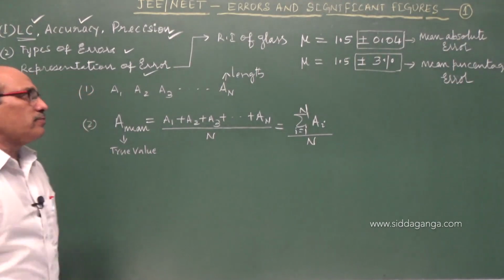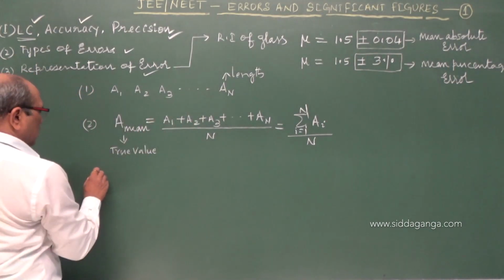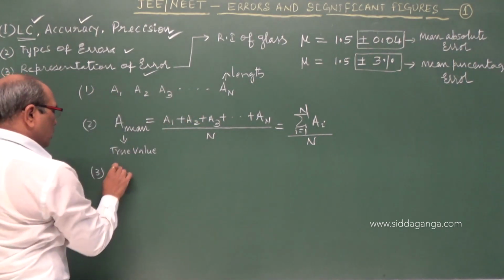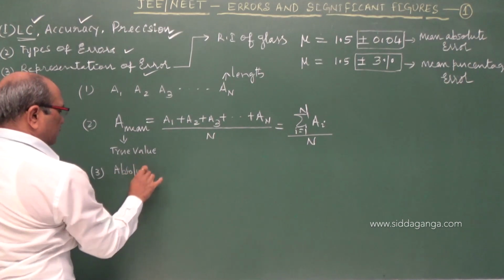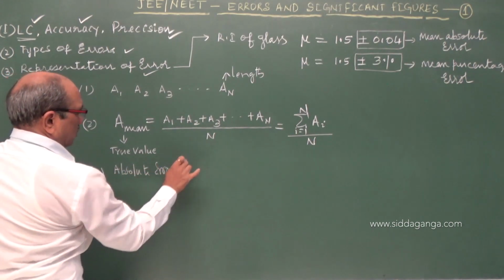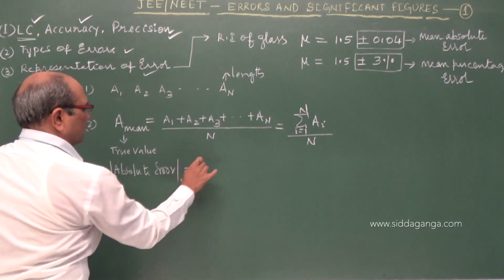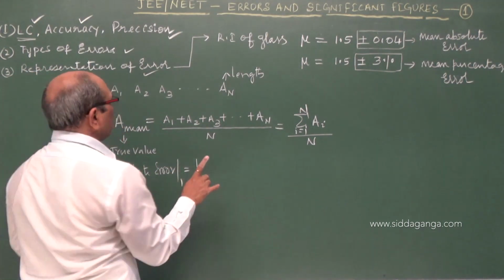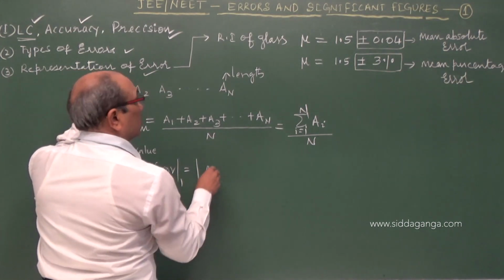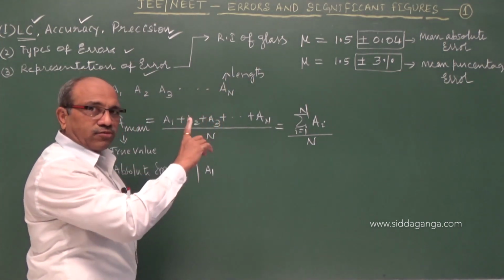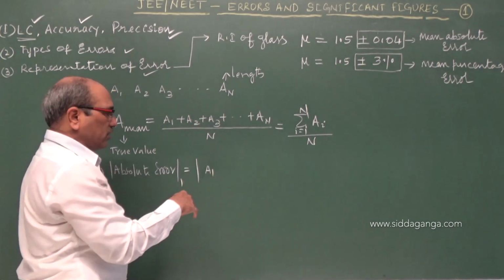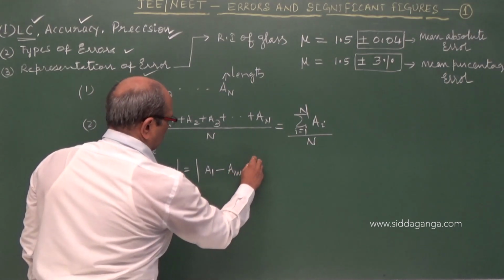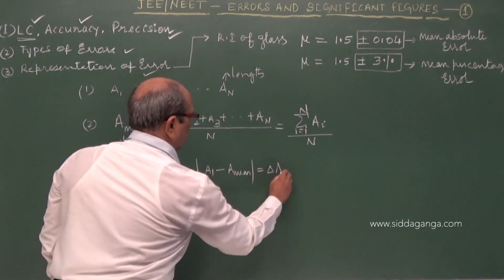So we got the true value. We have the trials. Then what is the absolute error caused in the first measurement? Not mean, absolute error in the first trial. Again I am taking the modulus, meaning only the positive value. The measured value is A1. You came to know earlier, measured value minus true value is the absolute error. A1 minus A mean, I can write as delta A1.